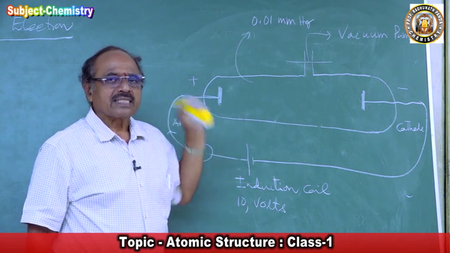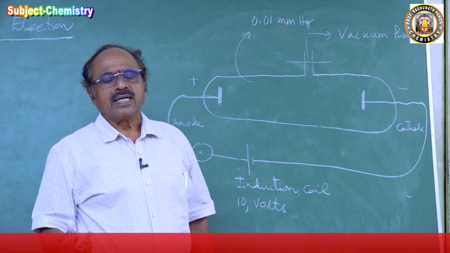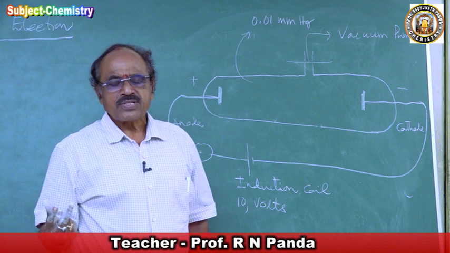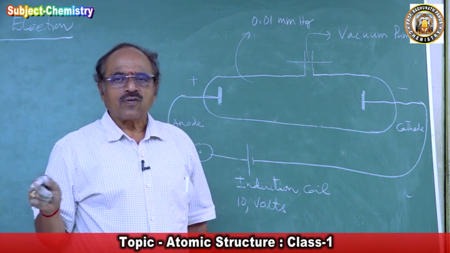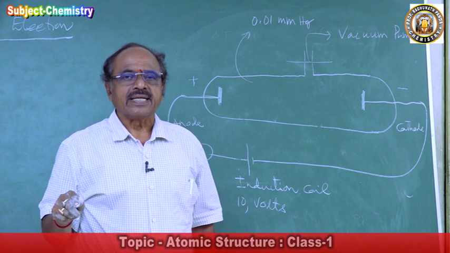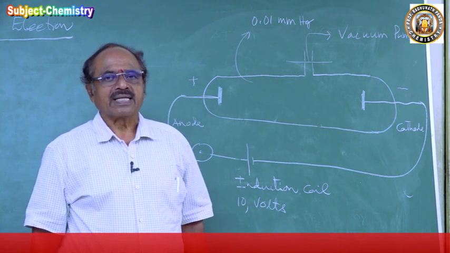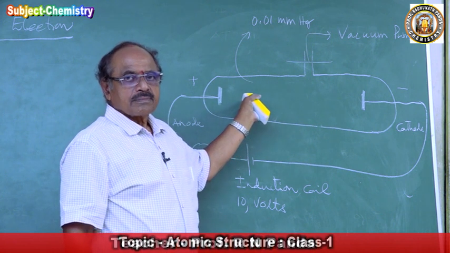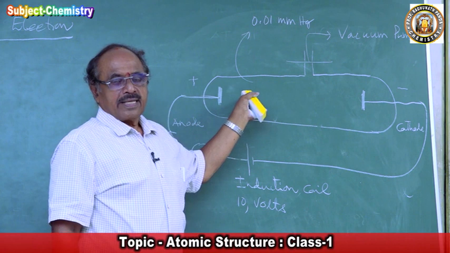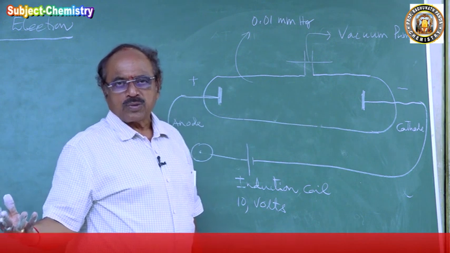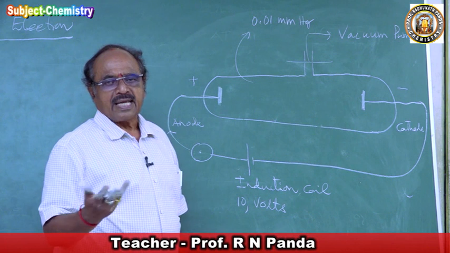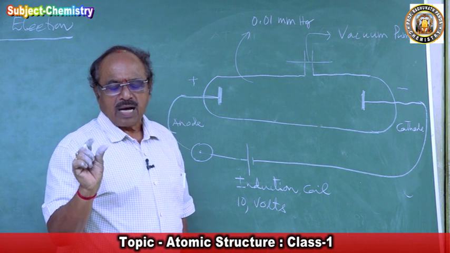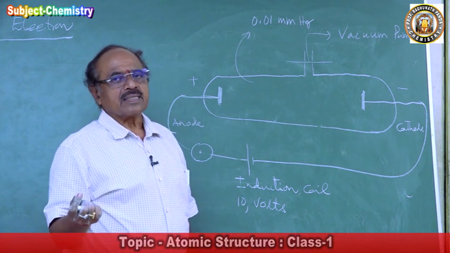What does the gas consist of? The molecules. What is a molecule? Atoms of the element combine to form a molecule, and all elementary gas molecules are diatomic. They took oxygen, hydrogen, nitrogen, different elementary gases, because they wanted to know the structure of the atom. Then what do they have to take? An elementary gas. And the element exists in a molecular state.